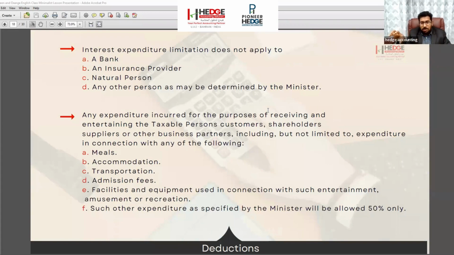Why? Because as per the law, for entertainment expense you are allowed only 50%. If you are actually spending 100 dirhams, you can deduct only 50 dirhams. Mainly it is the expense for customers, shareholders, and suppliers. The law specifies what this entertainment expense is: food expense, accommodation, transportation, admission facilities. All these facilities we are providing to these parties: customers, shareholders, suppliers, or any other partners of the business. We can deduct only 50%.